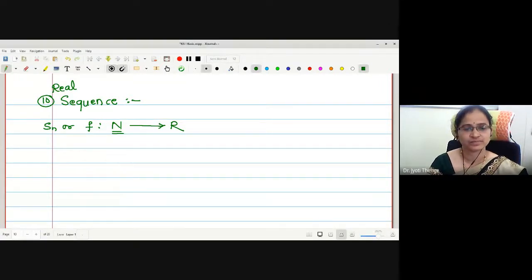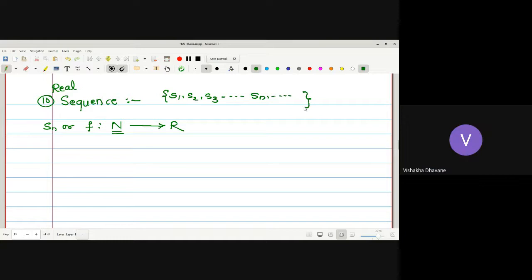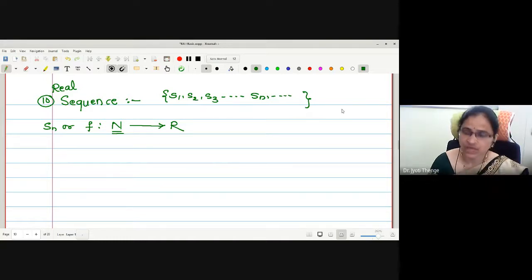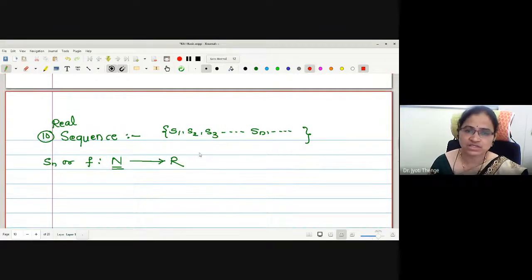Here, actually, how we were writing the sequence, elements of the sequence is S1, S2, S3, and Sn and so on. Means we are giving numbering to the arrangement. What does this numbering tell us? This is my first element of this arrangement.